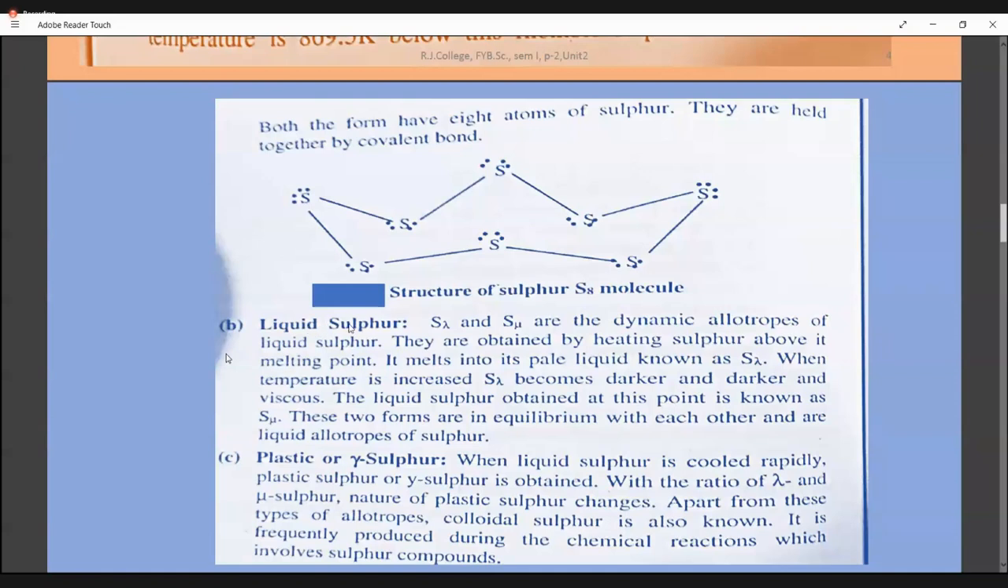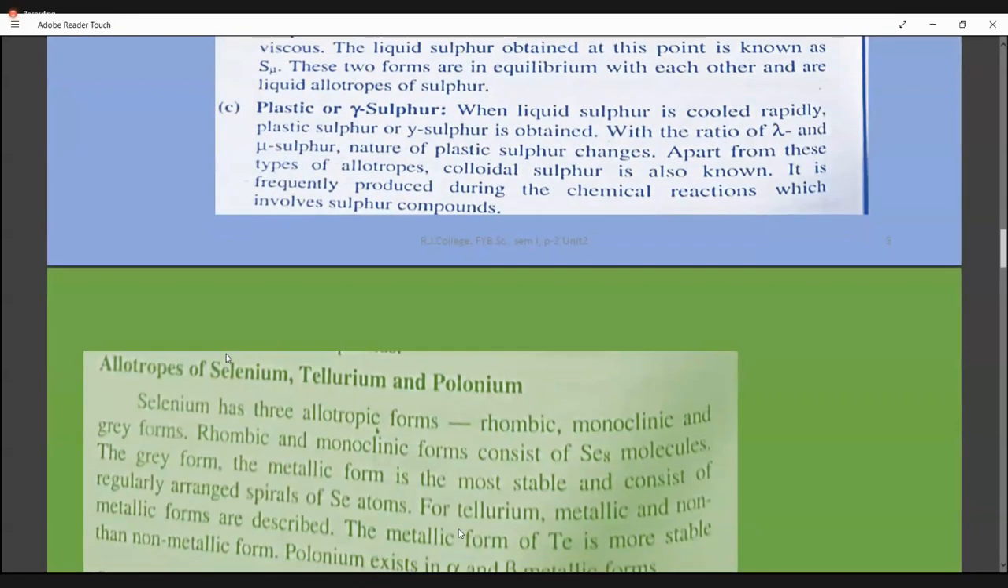When liquid sulfur is heated and cooled rapidly, you get gamma sulfur. So liquid sulfur will have these forms, lambda form and mu form, in any ratio. So you get a variety of gamma sulfur, and its ratio of lambda and mu keeps on varying. Apart from these, you have one more called colloidal sulfur. This is obtained as an intermediate product during some sulfur chemical reactions. So this is all about the allotropic forms of sulfur, very elaborate.